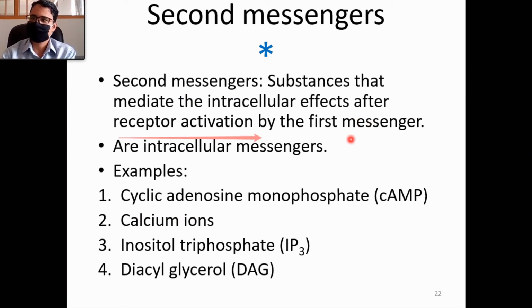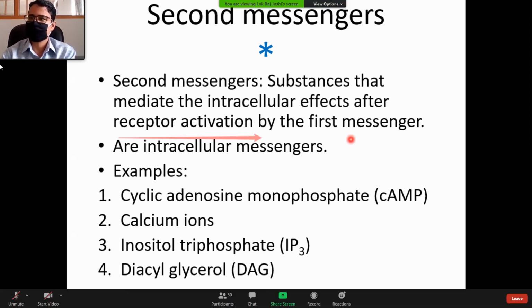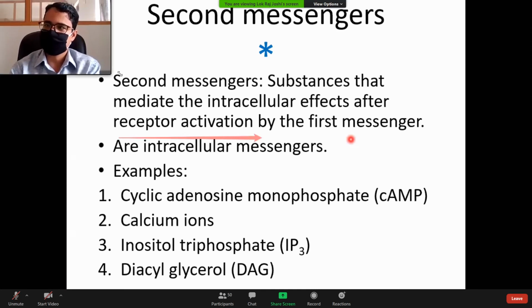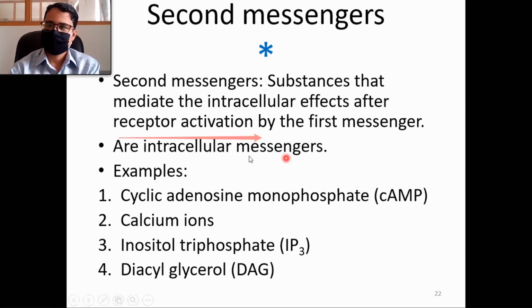Once there is activation of the receptor, it mediates a series of events inside the cell, and that also involves some messengers, chemical substances, messengers between different parts of the cell, intracellular compartments, and this is produced by second messengers. These are intracellular messengers. Simply, first messengers are intercellular messengers, second messengers are intracellular messengers. They take the message of activation of the receptor to the final chemical reactions or response in the cell.